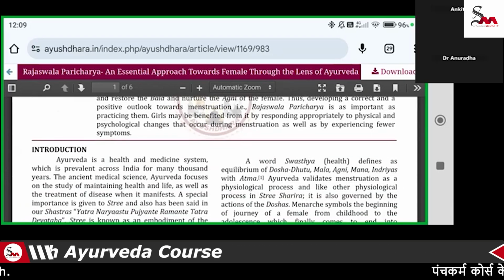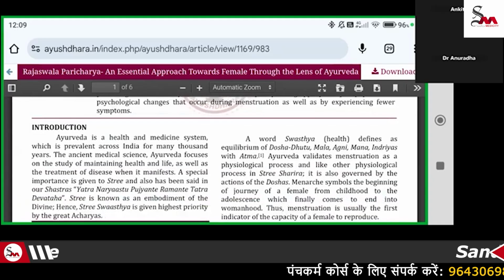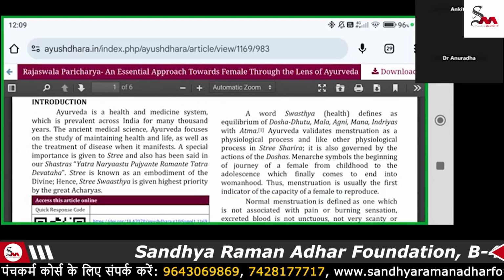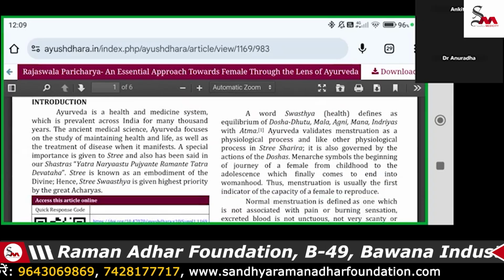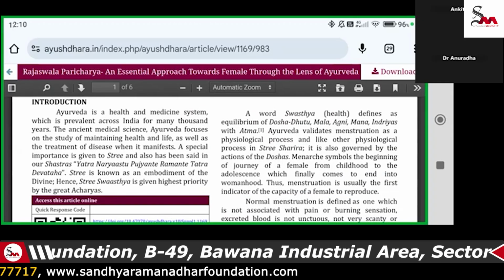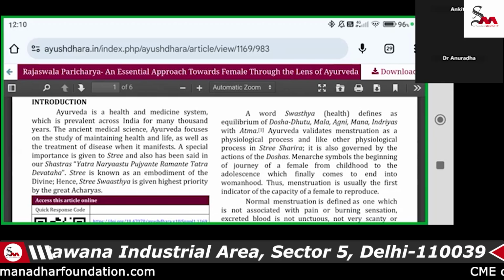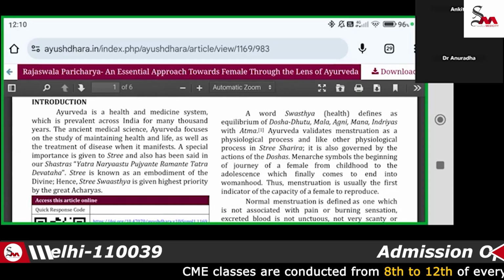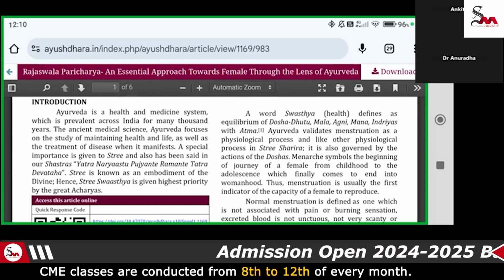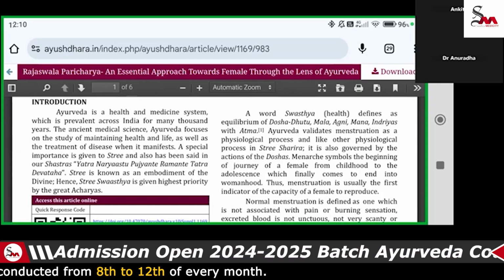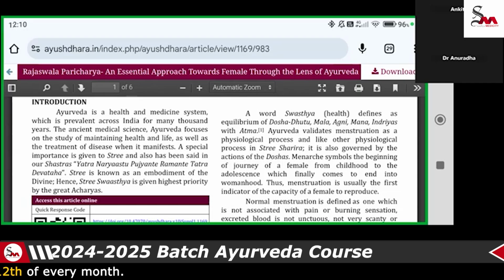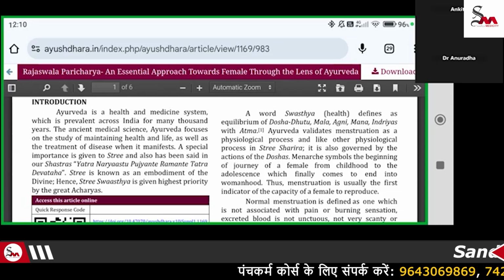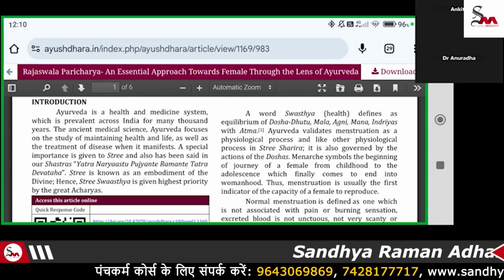Why it is required to understand the Rajaswala Charya, and why we have to promote it to patients also: when a female is suffering with many diseases, such as leukorrhea, fibroid, PCOS, dysfunctional uterine bleeding, these are very common causes. If they are not following the Rajaswala Paricharya, it can lead to dysfunctional uterine bleeding, maybe oligomenorrhea, such conditions.